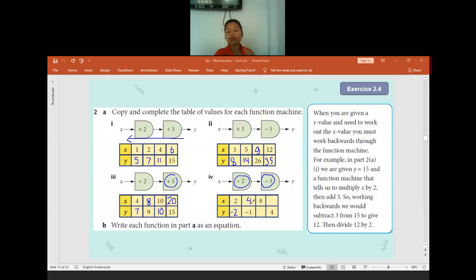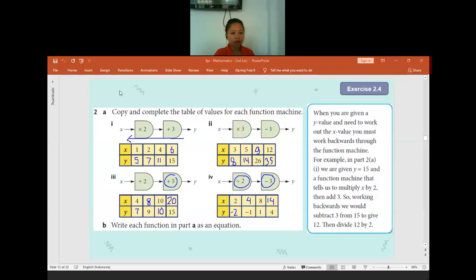Don't forget, when you already have the output, you do it from the back one and calculate using the opposite way. Opposite of minus 3 will be plus 3. Opposite of divide by 2 will be times 2. Is there anyone still confused? No? Okay. Then what is the output of 8? Okay. What is the input of 4? Okay, good job. Anyone confused? No. Okay.